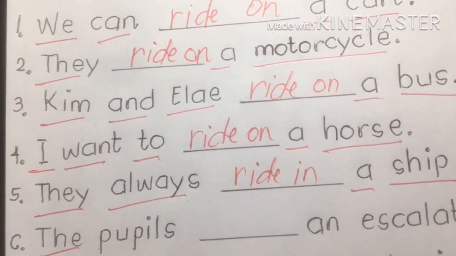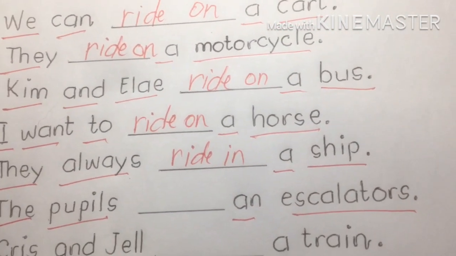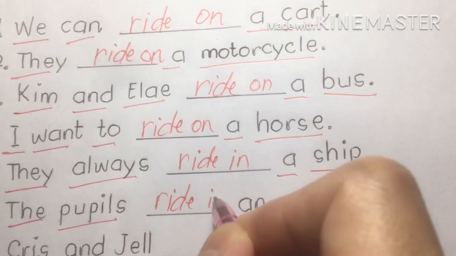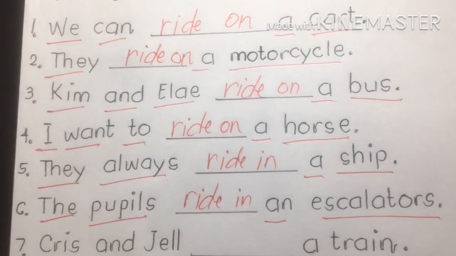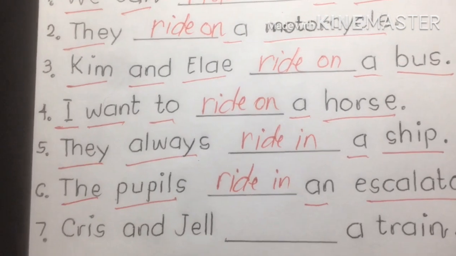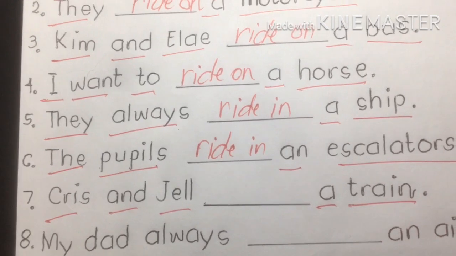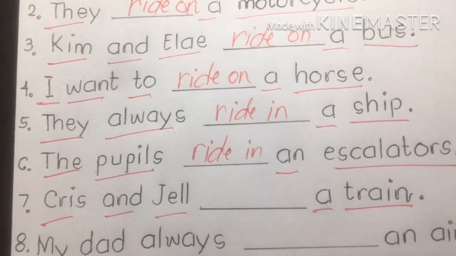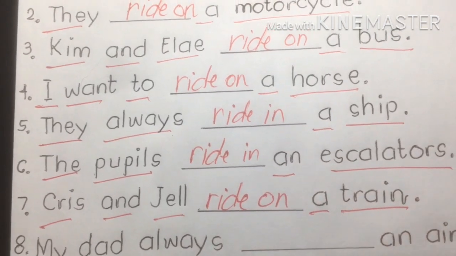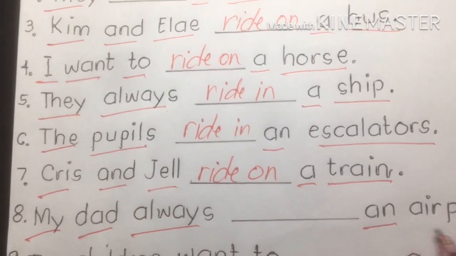6. The pupils blank on escalators. Escalators belong to ride in. Remember, this is for private vehicles, and for elevators and escalators. 7. Chris and Jill blank a train. A train is an exemption, so let us use ride on. 8. My dad always blank an airplane.